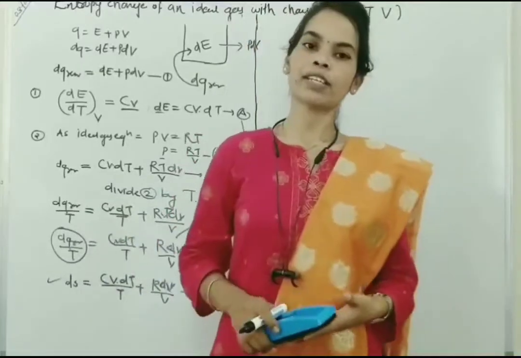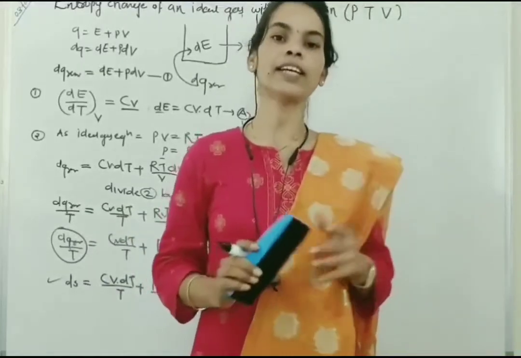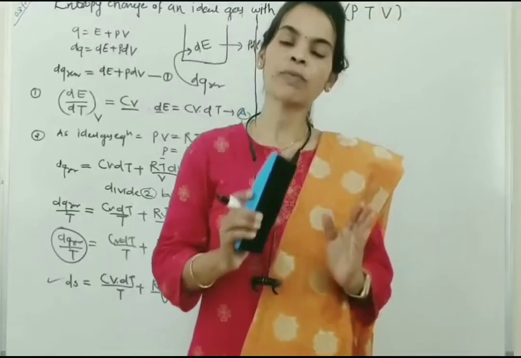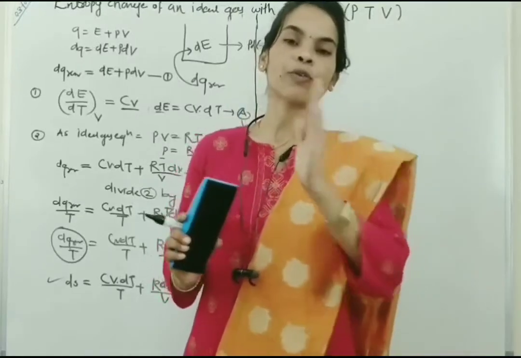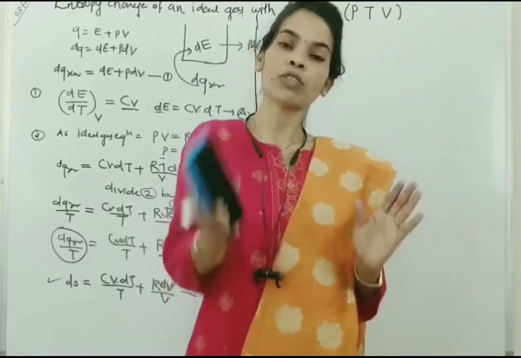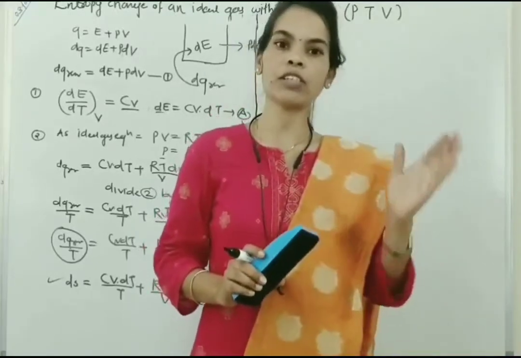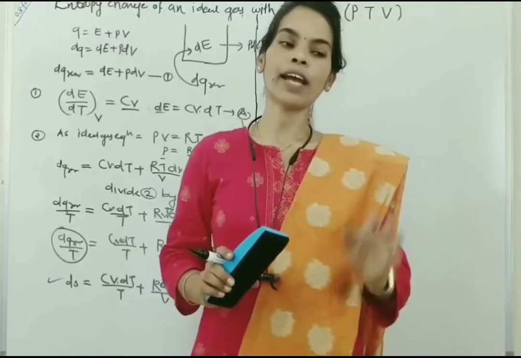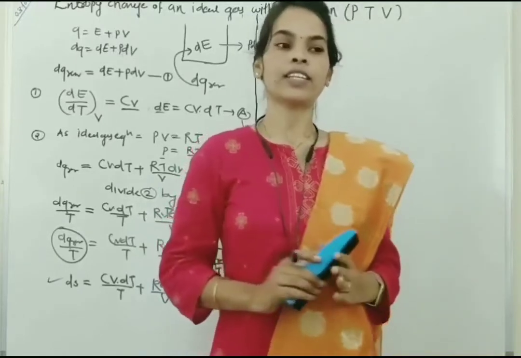Why do we need integration? Because we want to calculate the finite change of the state of the system and its entropy, so we have to apply the integration.